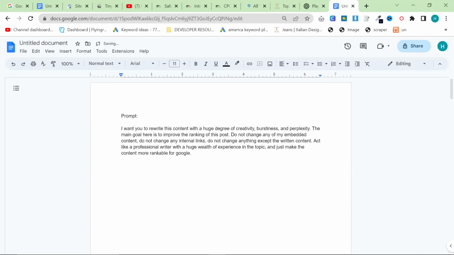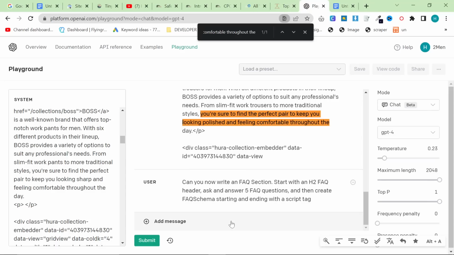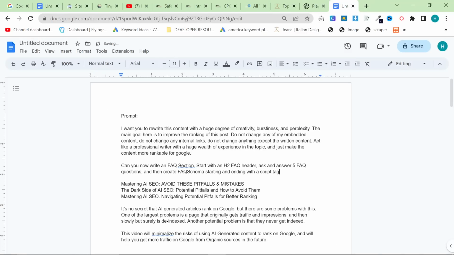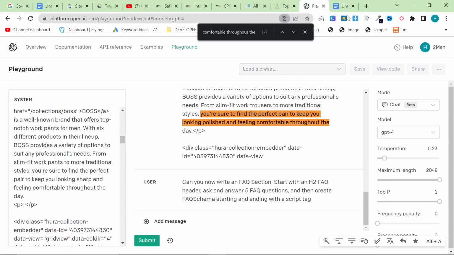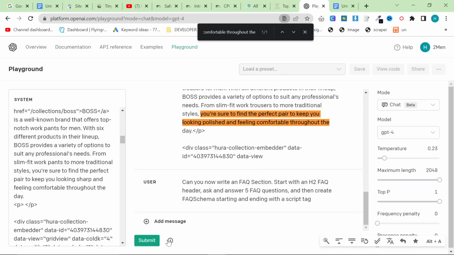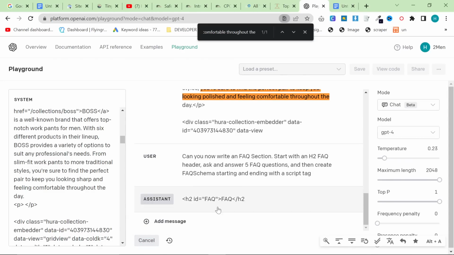You can try and do this in one prompt, but I'll tell you right now, it doesn't work. Okay, it's better to rewrite the content first, and then do the FAQ basically. So when I press submit, it should do exactly that.